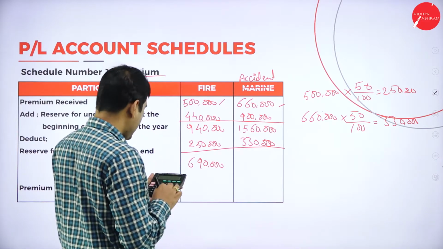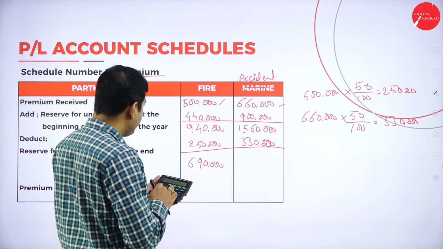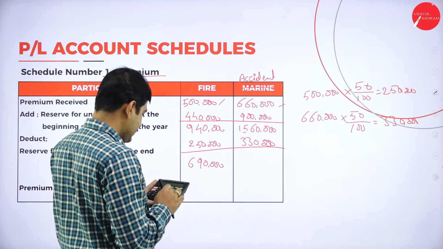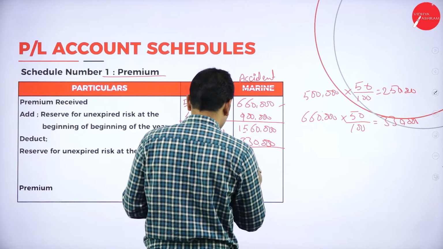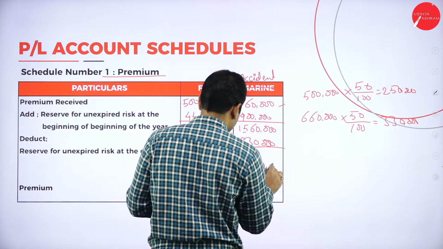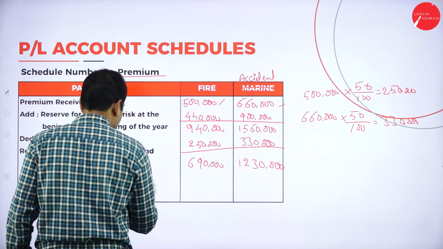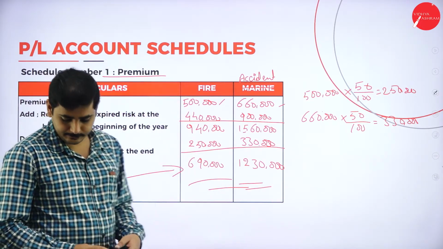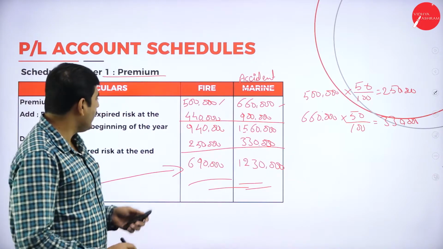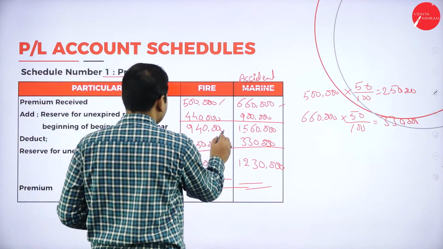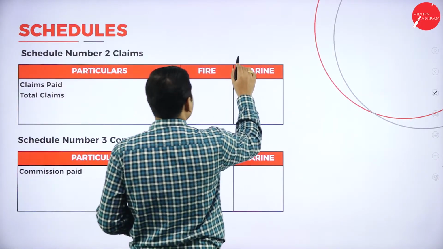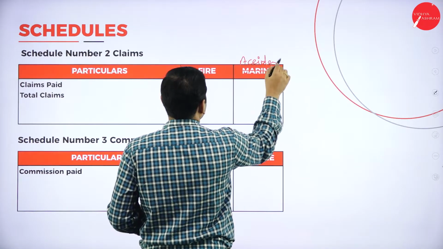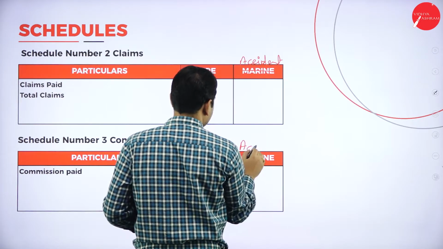Again coming to accident, 15,60,000 minus 3,30,000 is 12,30,000, which is the actual premium received. Now next go to the next slide. Here also make it accident.